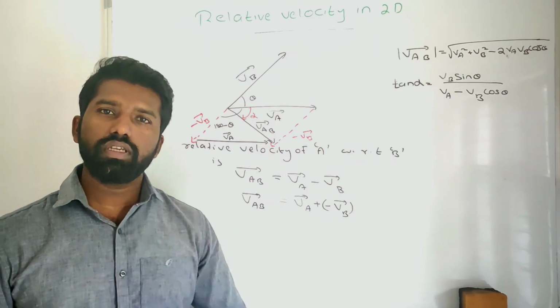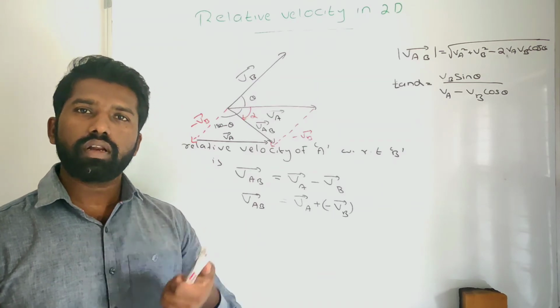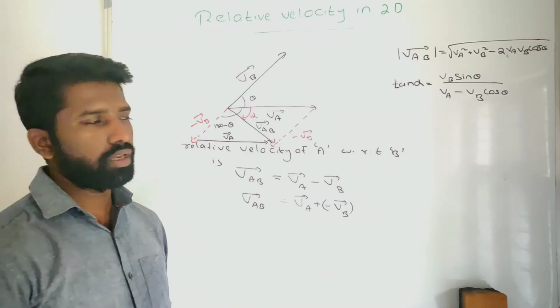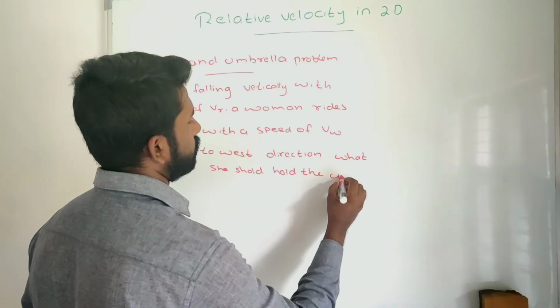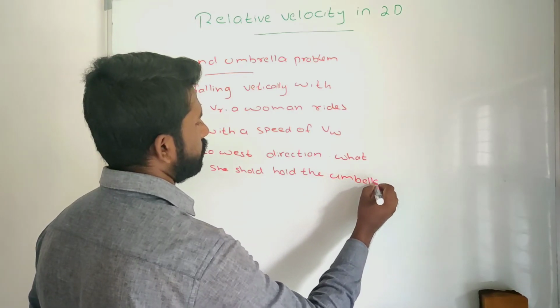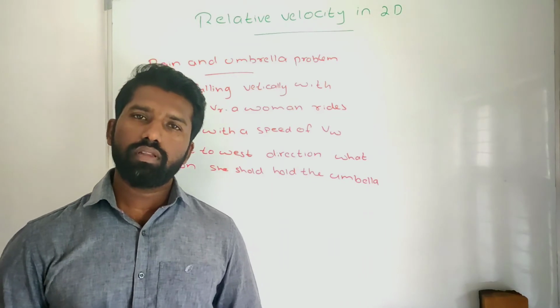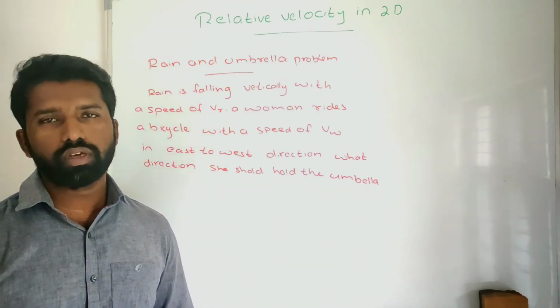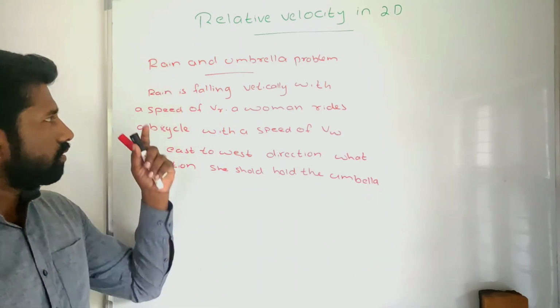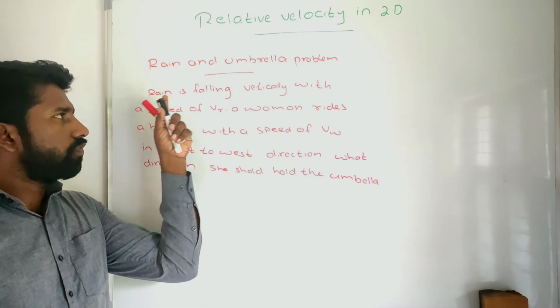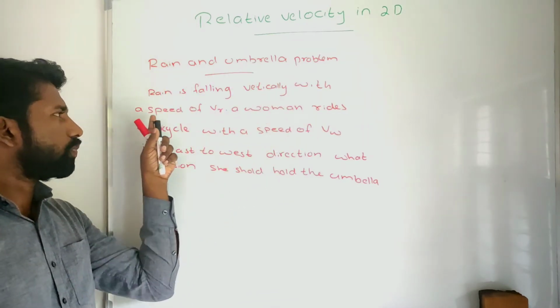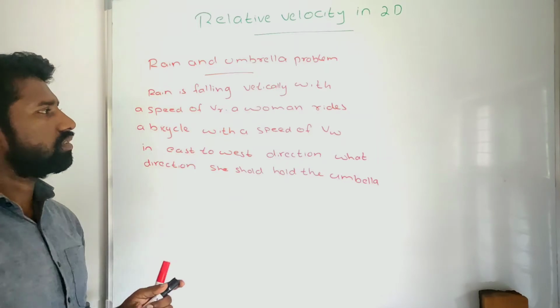Now we will see an important type of problem, the rain umbrella problem. This is an important type of problem in relative velocity in 2 dimensions. Rain is falling vertically with a speed of VR.